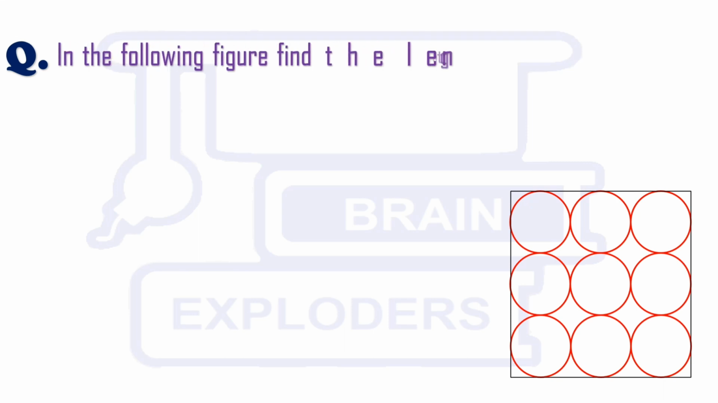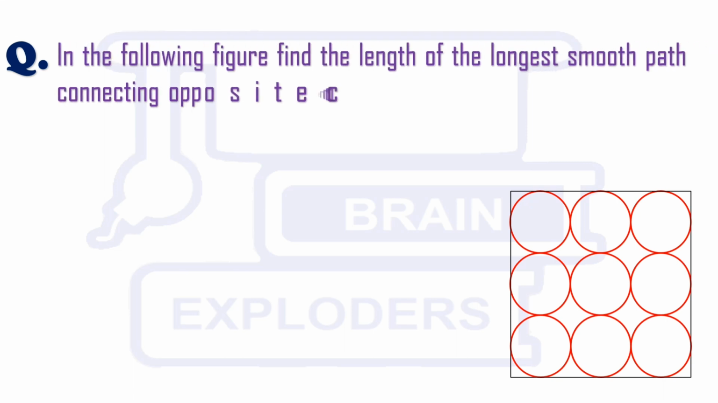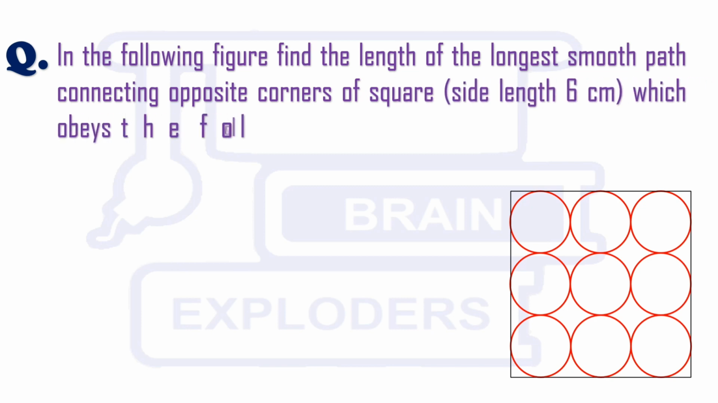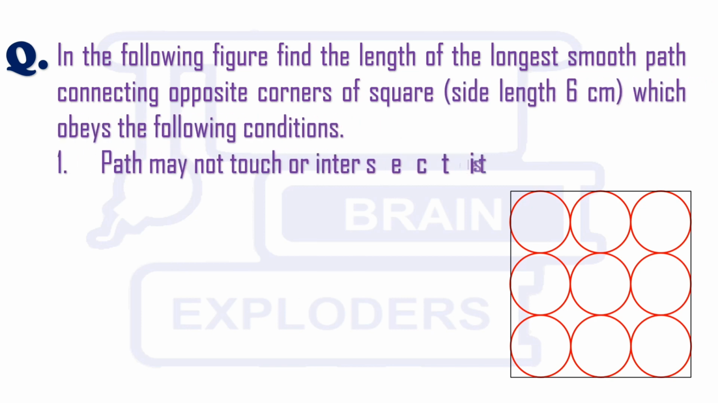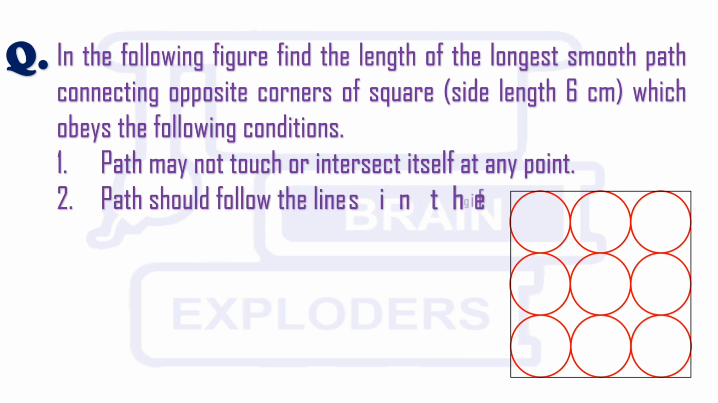In the following figure, find the length of the longest smooth path connecting opposite corners of a square which obeys the following conditions. The path may not touch or intersect itself at any point, and the path should follow the lines in the figure.